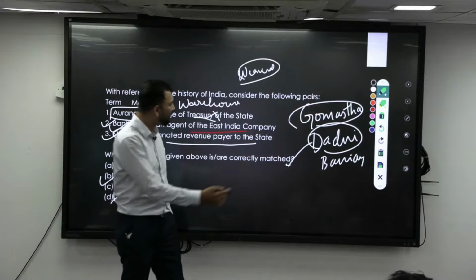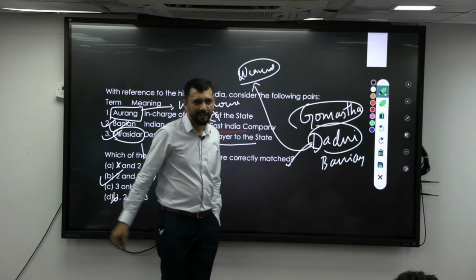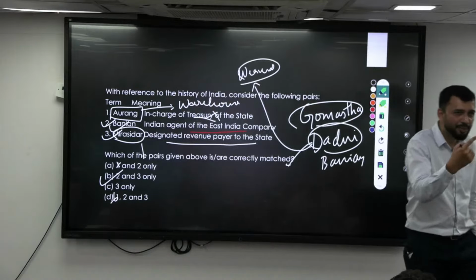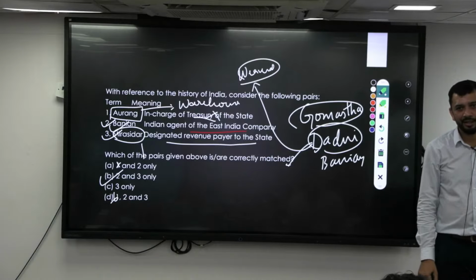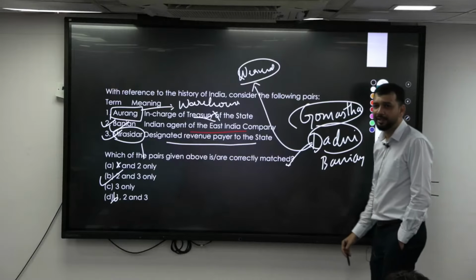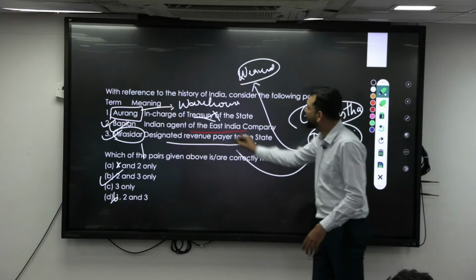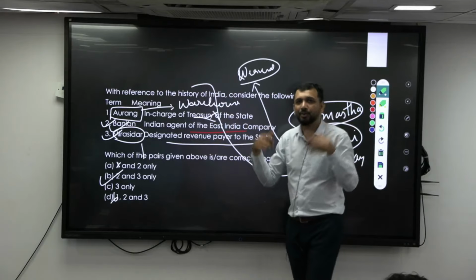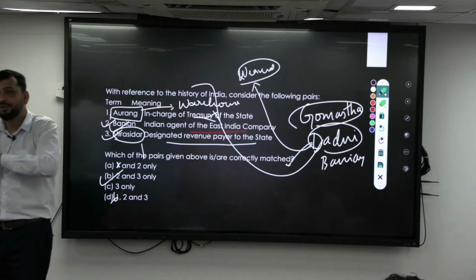So what they will do, for example, if there is a weaver, he will be given dadni. Dadni means advance payment will be given. So he starts producing, which will be looked after by the gomasta. Once the gomasta has seen that the production happens and the textile is ready, it will be stored in the anurag, that is, in the godown. Whatever production has happened will then be taken to be sold across.